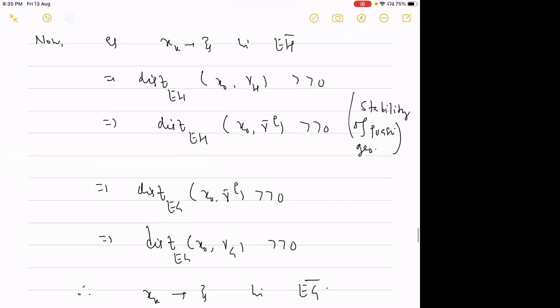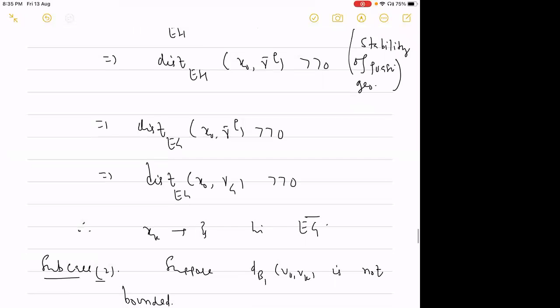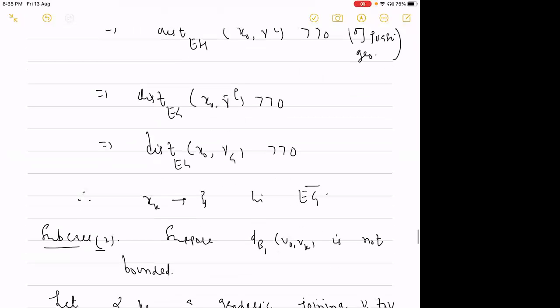And this will imply that since we have the proper embedding from EH to EG, the distance from x naught to gamma bar q is very far. And note that this gamma bar q is also a uniform quasi-geodesic in EG. So therefore, the distance from x naught to gamma, where gamma is a geodesic joining xk1 and xk2, is very far. So this will imply xk will be a convergent sequence in EG, and it will also converge to the same point xi in EG bar.